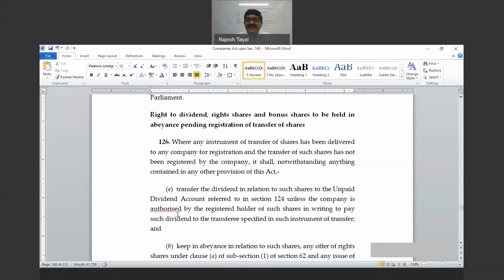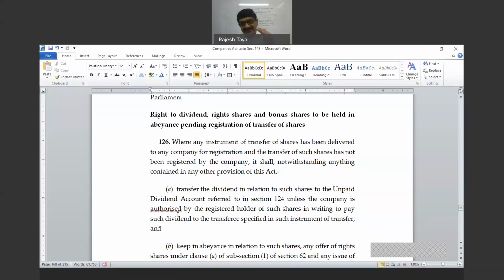Of course, the company is legally protected that the company has paid the dividend to the registered holder. And the company can always do that. But this is something which goes in favor of the company. And this is protecting the directors of the company from the penal provisions. The dividend shall not be paid if there is a dispute.